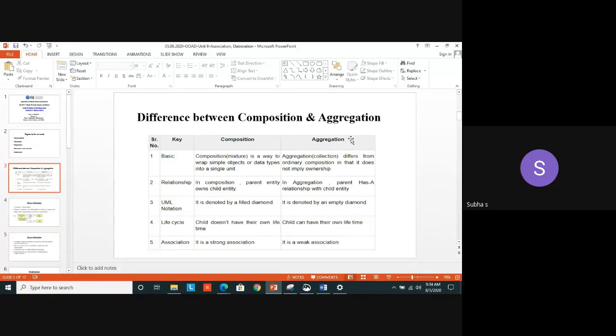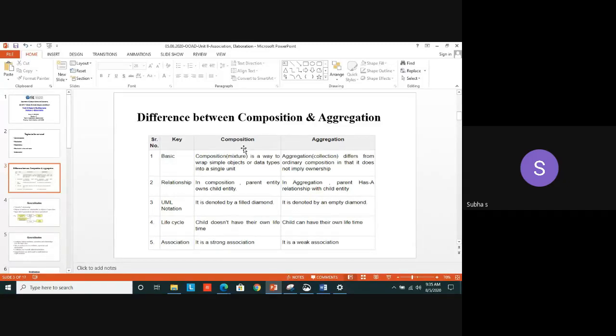Aggregation is a loose kind of relationship. It is mentioned as a "has-a" relationship, but composition is a strong association. We can call it an "is-a" relationship. I have told an example: without a music system or CD system, a car can work, but without steering or brake, it can't work. So a music system is a part of a car; the car has a music system. The music is the part, the car is the whole. By removing the part, the whole can still exist. That is called aggregation.